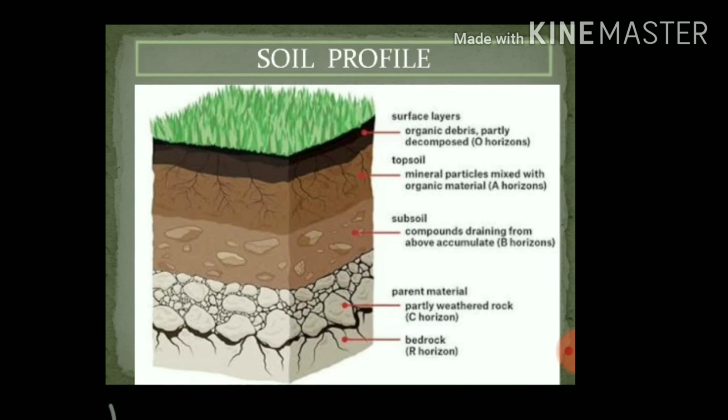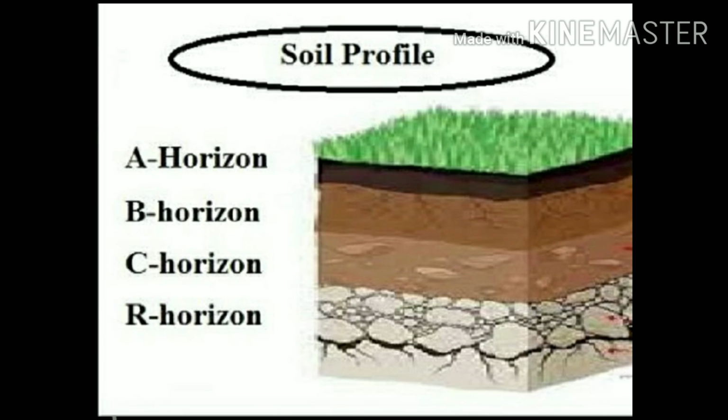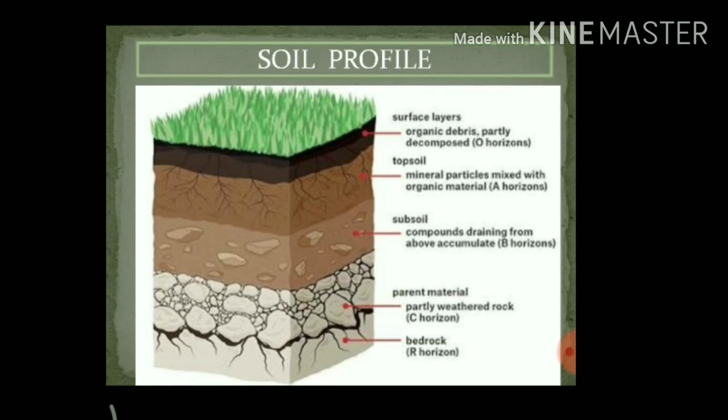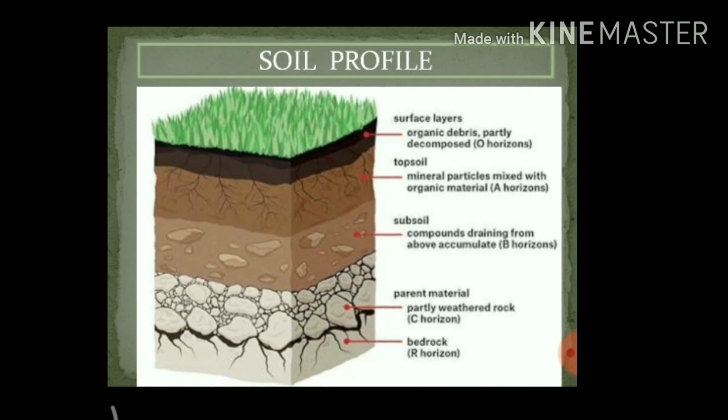Generally, there are 4 layers called horizons. Let us call them A, B, C and R. So our first layer is the topsoil, and you see there is grass. This is our earth surface, and agriculture is done on the earth surface. Below the earth surface is the topsoil.